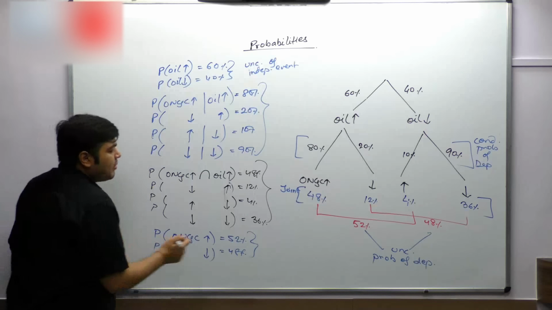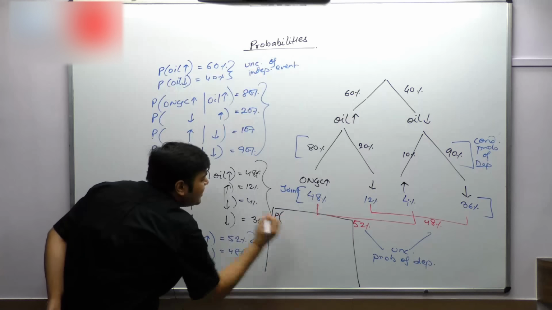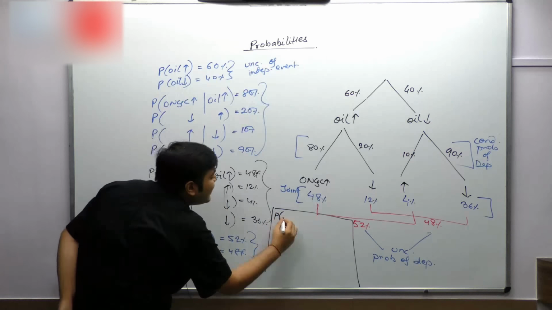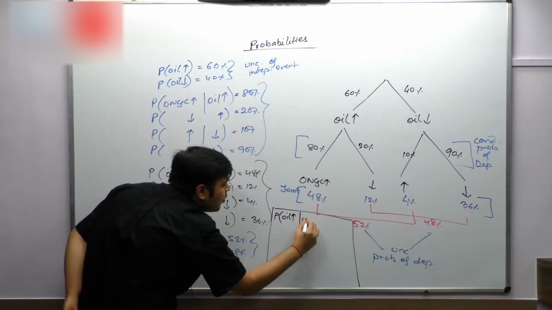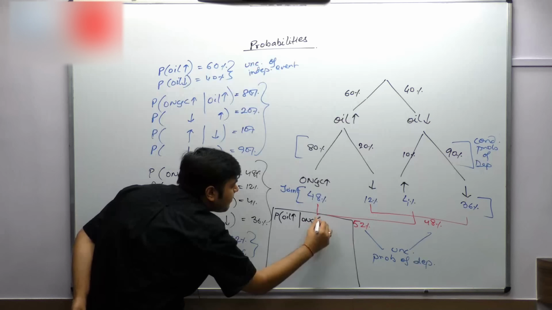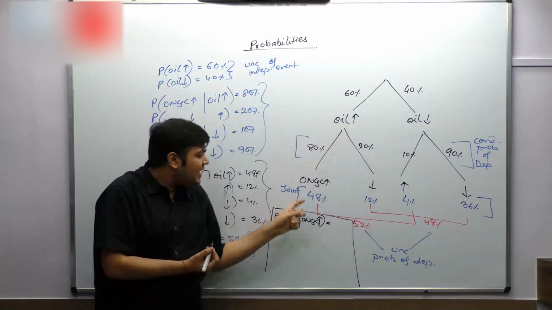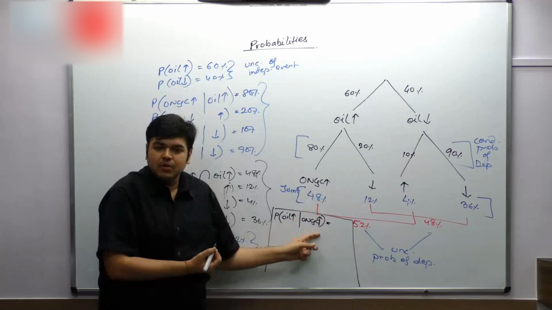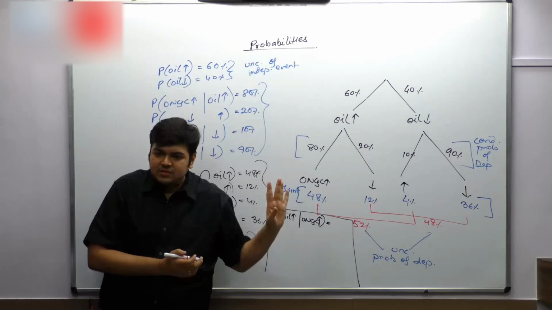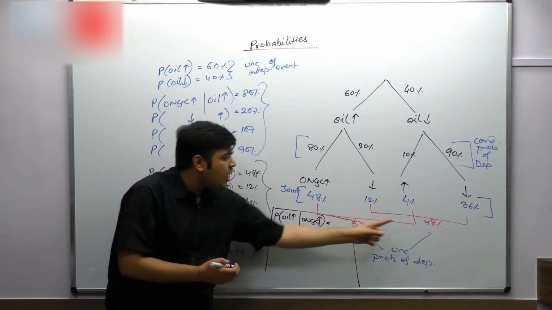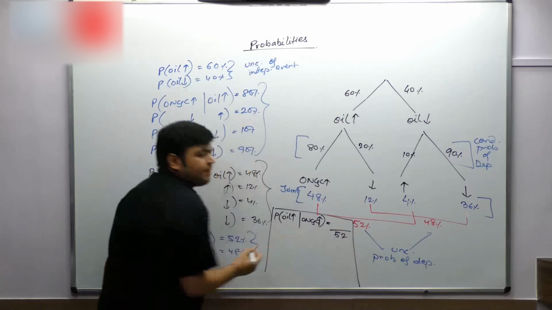I think I'm losing out a little bit on space. Just bear with me over here a little bit, please. What is the probability that oil went up given that ONGC has gone up? That is Bayes' theorem. What is the probability? Probability is favorable outcome divided by sample space. ONGC has gone up in total how many situations? 52 situations. So 52 becomes my sample space.